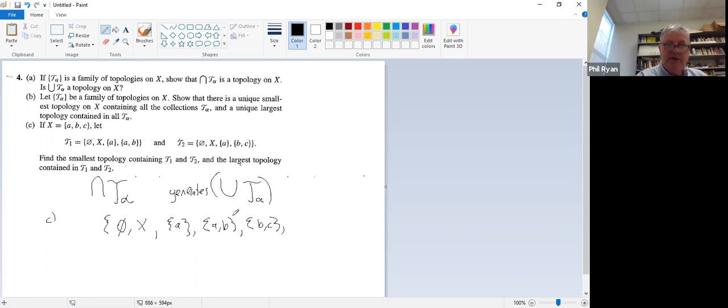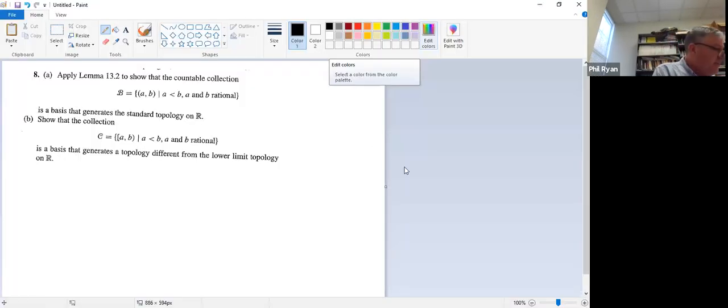Yes, it has to have the intersection of these two guys, so we need the singleton B. And you can satisfy yourself quite easily that that is a topology. And what is the largest topology contained in T1 and T2? If we look at the intersection, it's this guy. And that does that.